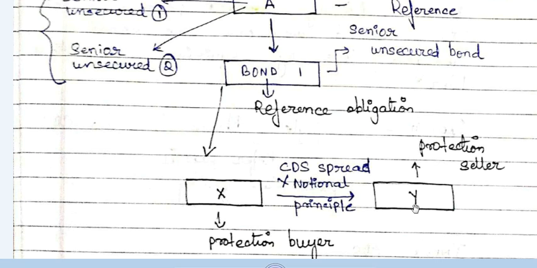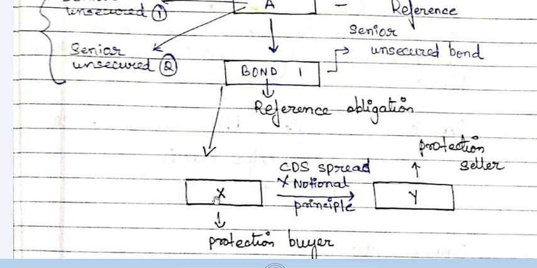Now, what will happen is that if, suppose, in this company, Reliance Industries Limited, a default happens. Okay, a credit event happens, a default happens. So what will happen now is that this protection seller, this party Y, will make good the loss for party X. Okay, so this is a classic CDS contract wherein there is a reference obligation that I have bought. Okay, and if this company defaults, this party, the protection seller, will make good the loss for me.